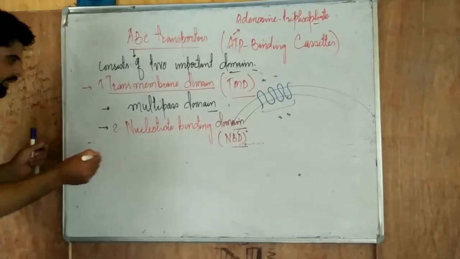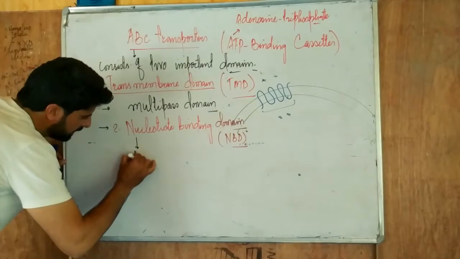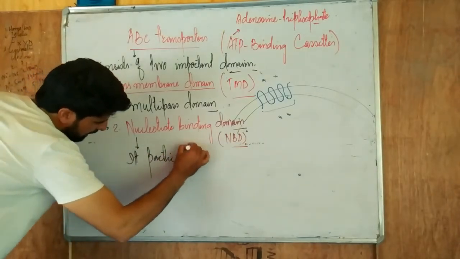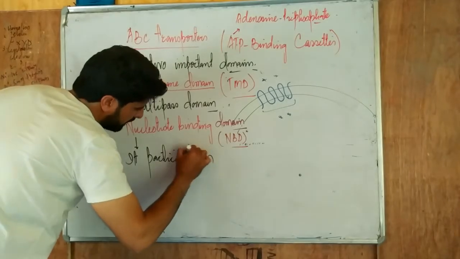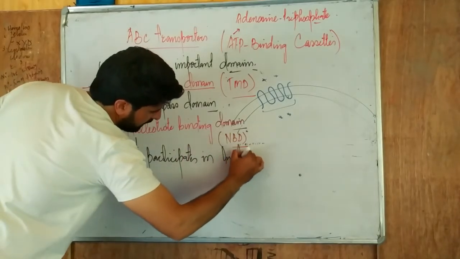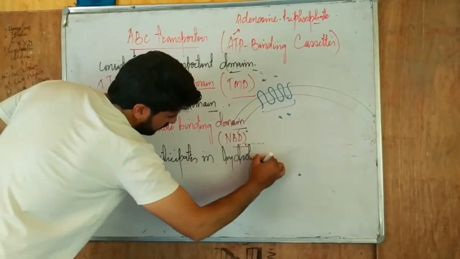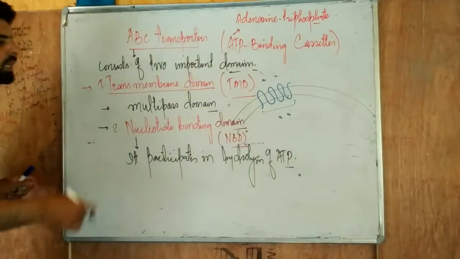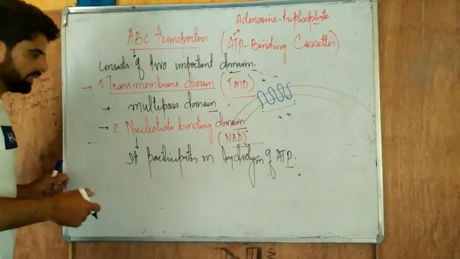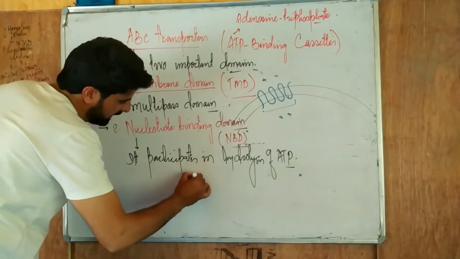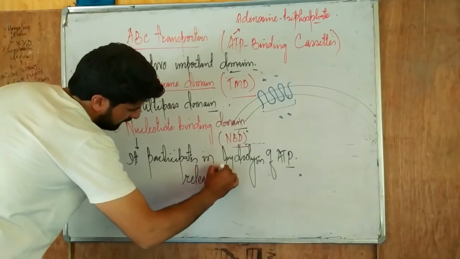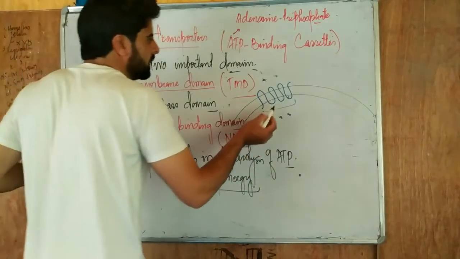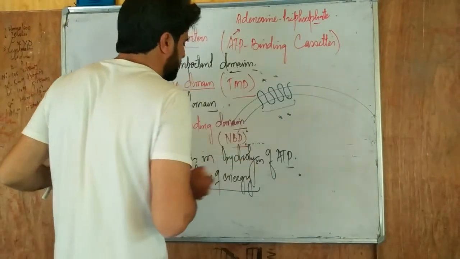So here we can see it participates in hydrolysis of ATP. That means the ATP is broken down here, so it's participating here. Or we can simply say it helps in a release of energy. Then after that, the energy is used by this transmembrane domain for the exchange of the substance.